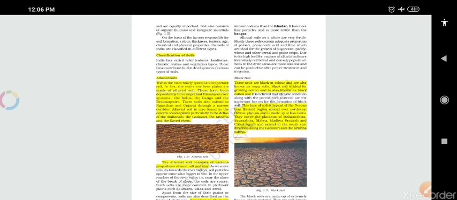Alluvial soil is also found in the eastern coastal plains, particularly in the deltas of the Mahanadi, the Godavari, the Krishna and Kaveri rivers. So just read it first. The alluvial soil consists of various proportions of sand, silt, and clay.